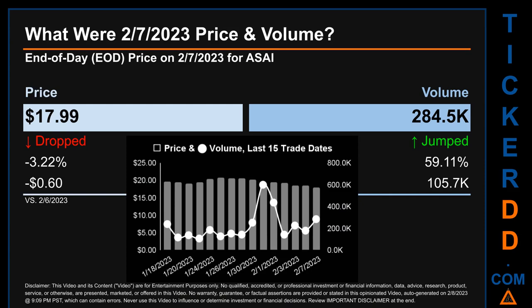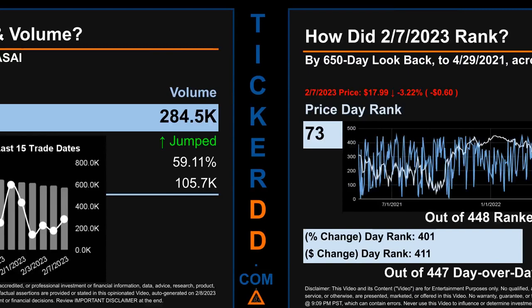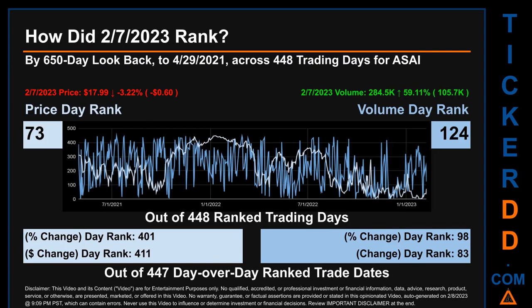The graph shows price and volume for the last 15 trade dates. Across a range of $2.81, the max and minimum end-of-day price were respectively 20.8 and 17.99. Volume saw a range of 493.9 thousand, from a day low of 106.4 thousand to a day high of 600.3 thousand.